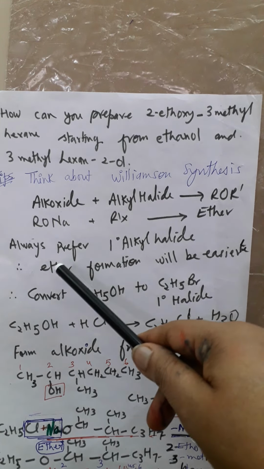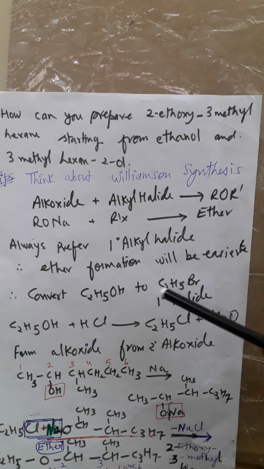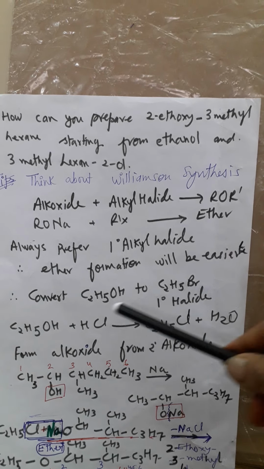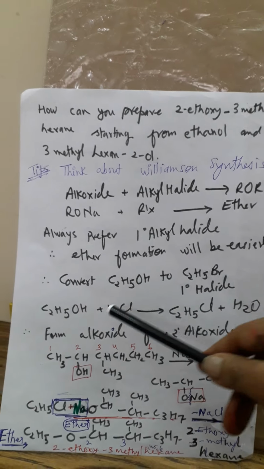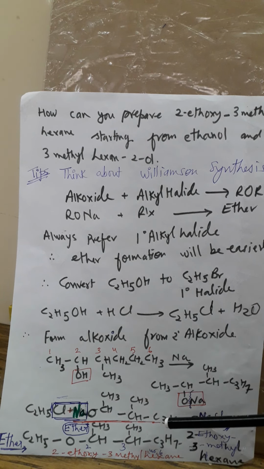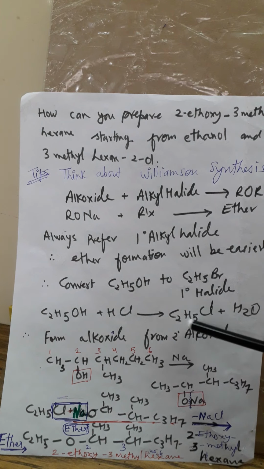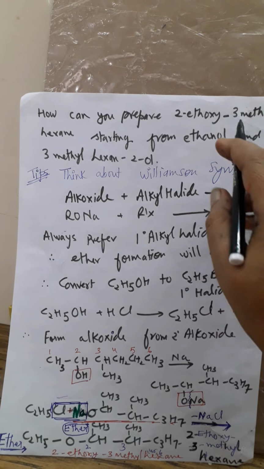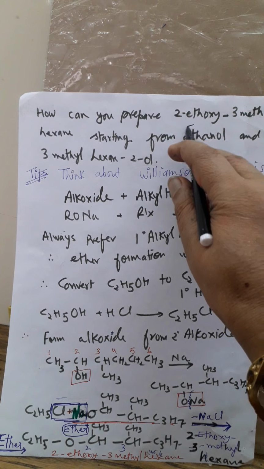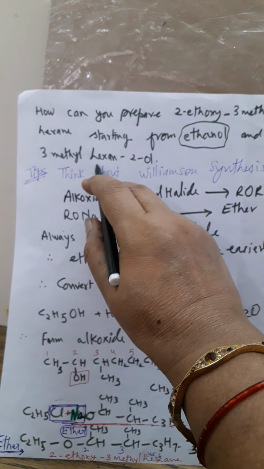And as I told you, we have to prefer 1 degree alkyl halide. At that moment, what will you have to do? You have to take C2H5Br, and C2H5OH when we are taking, so first I am giving you general information, then I will go for another. So C2H5OH you have to convert to C2H5Cl. So here, see here, they have given ethanol and they have given a second alcohol.